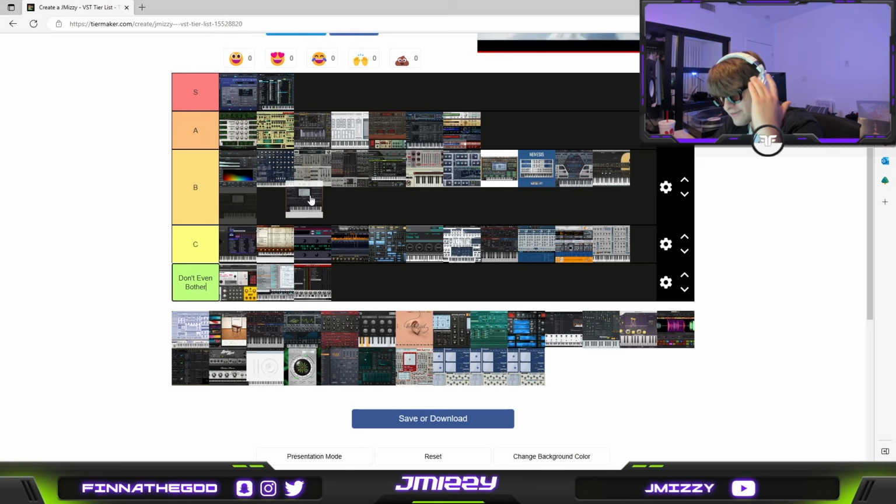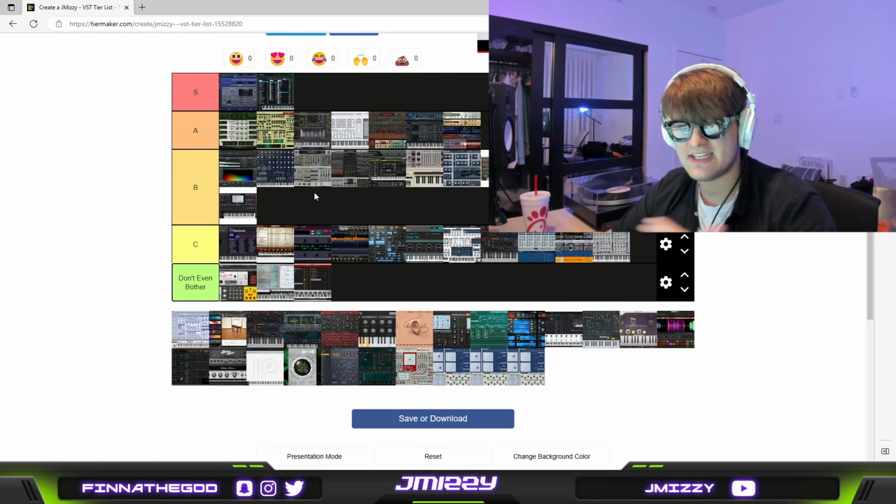Oh, here's another VST that frustrates me because it's so difficult to use, but the sounds are so good. Dune 3, especially if you get the expansion banks, there are some super cool sounds in Dune. But the problem with it is that it's so difficult to edit presets that it's insanely frustrating, because they all have insane layers and they're all overdone, detuned, with an insane amount of reverb, these weird layers going on and these filters placed like a spaceship, but you can't remove them. For that reason, it's a frustrating thing to put into B tier because it could easily be an A.